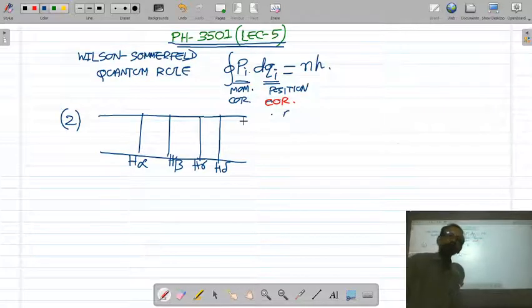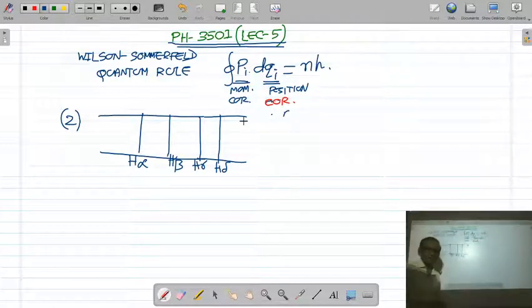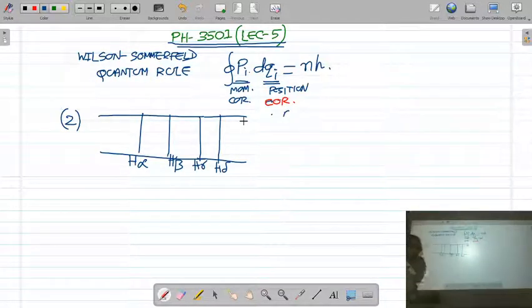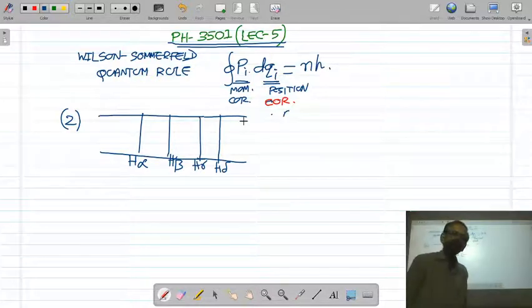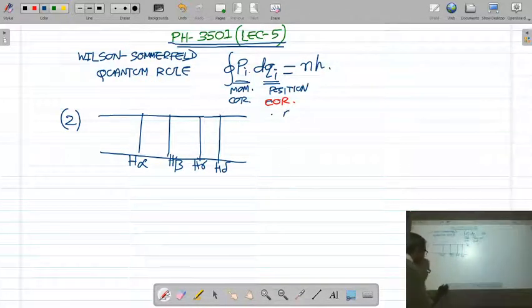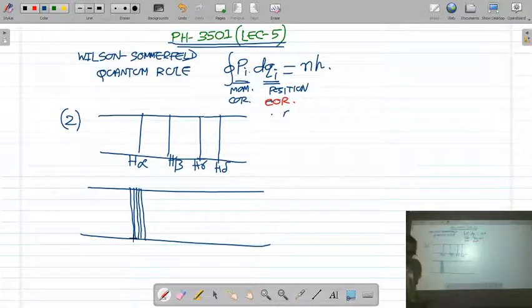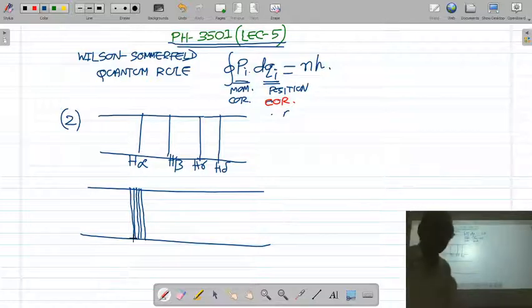This series is known as the Balmer series. In the Balmer series, we get different spectral lines. The first line is called H alpha, the second line is called H beta, the third is H gamma, H delta, and so on. Now if you see these spectral lines of the hydrogen atom with a spectrometer of high resolving power, it is found that these lines are made up of a number of close lines. H alpha is not a single line. It is made up of a number of close lines, and this is known as the fine structure of the H atom.